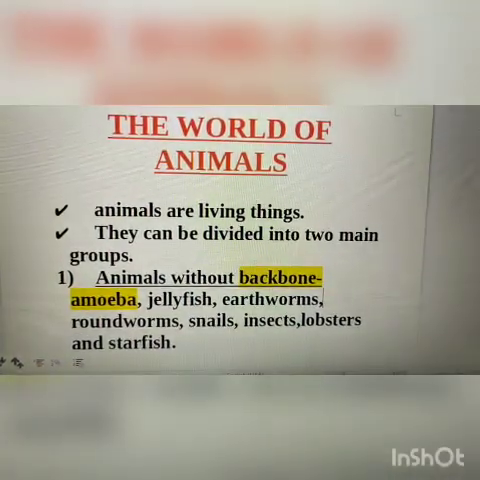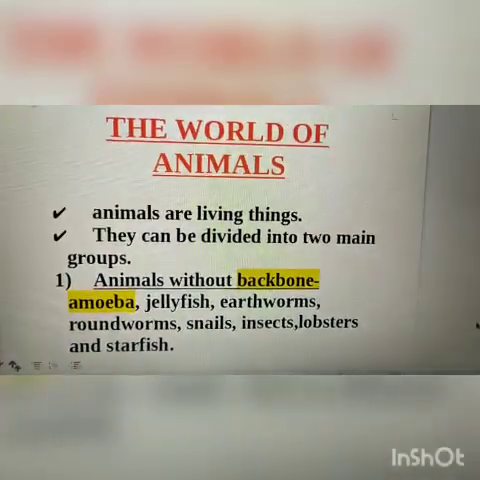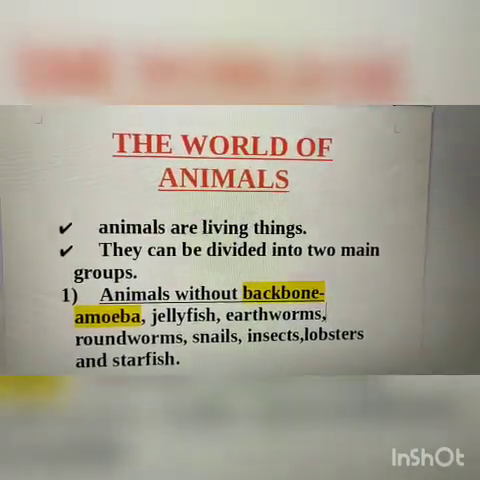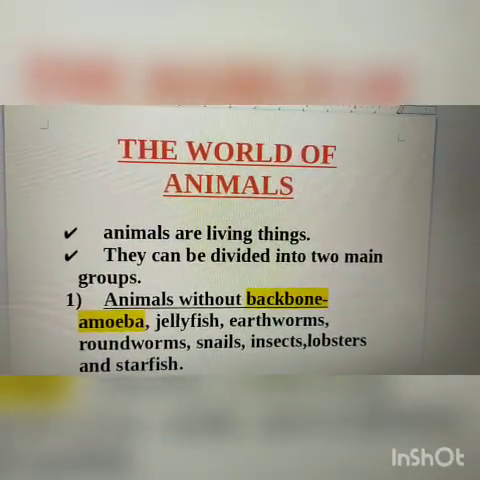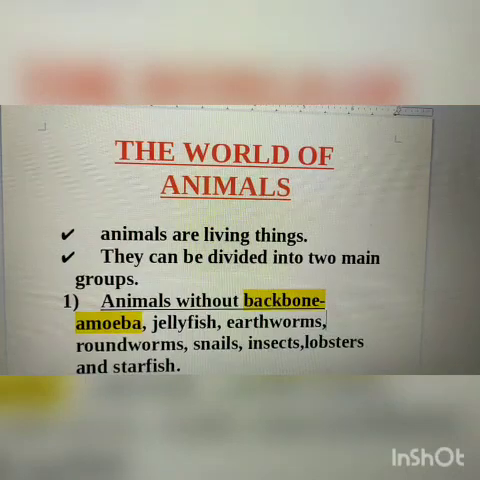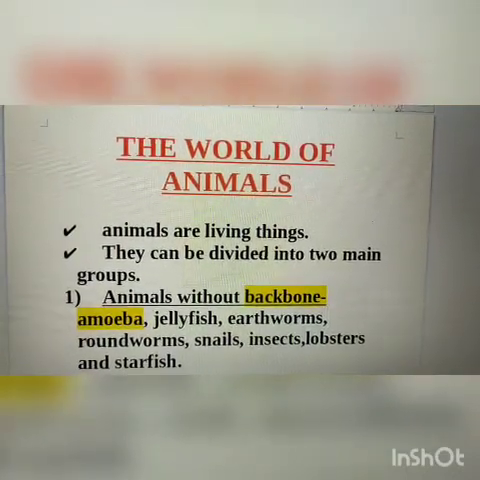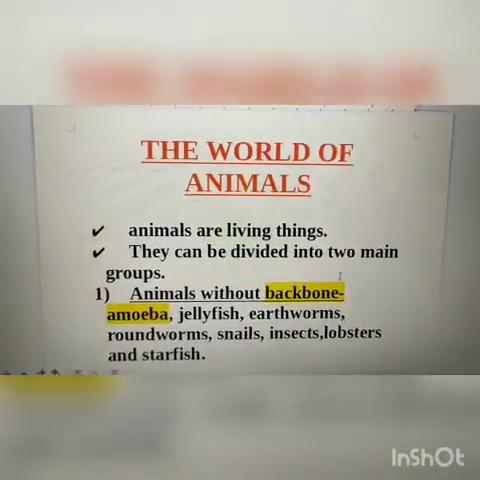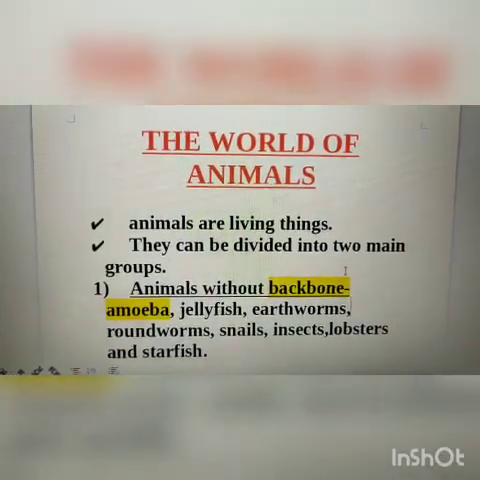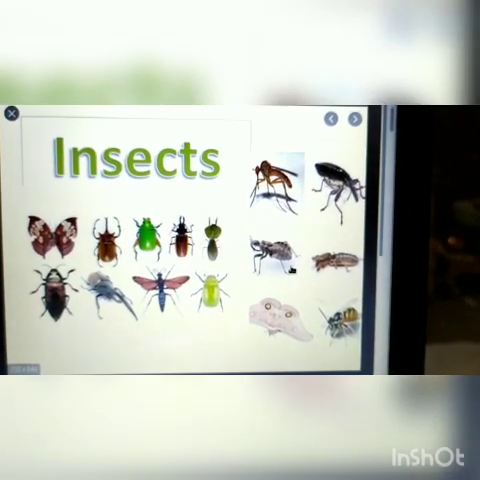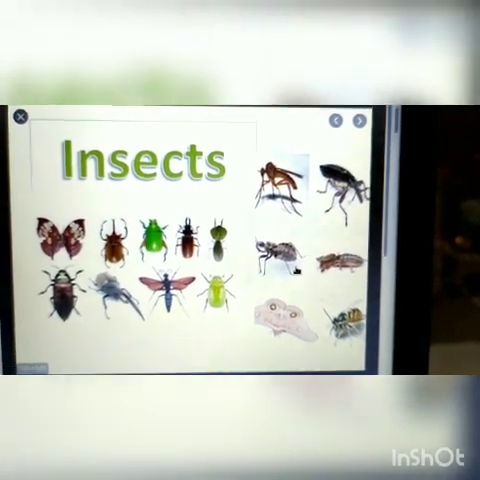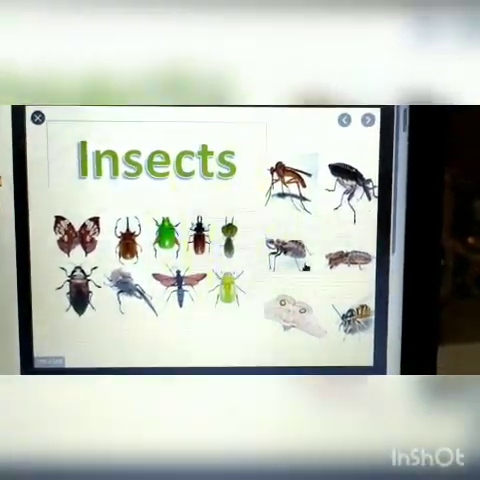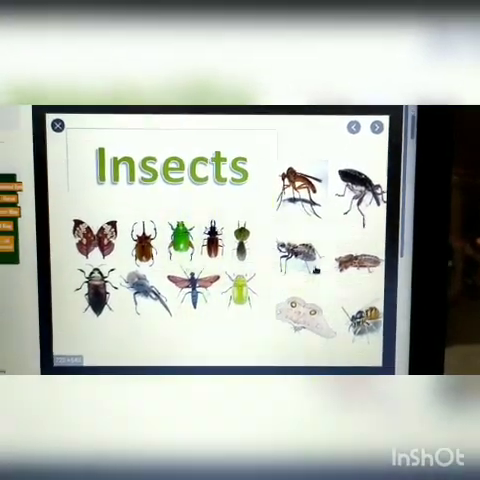So, in this chapter, that is the world of animals, we will learn about these different groups of animals in detail. That means how they move, how they breathe, how they eat, reproduce, etc. We will learn all these in this chapter. So first, let us study about animals without backbone. We learn about animals without backbone with the help of a group of animals called insects.